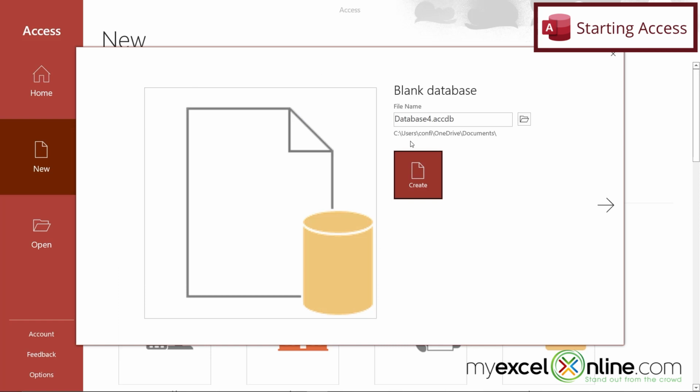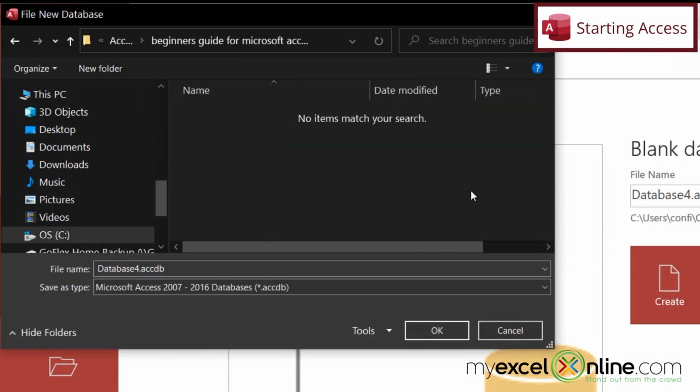Now on the screen, you can see that this is being stored on my OneDrive, and maybe I don't want that stored on my OneDrive. So for now, I'm going to click on this button right here, and this is going to bring me to my File Explorer. So I would like to store that right here, and instead of calling this database 4, I would just like to name this database parts.